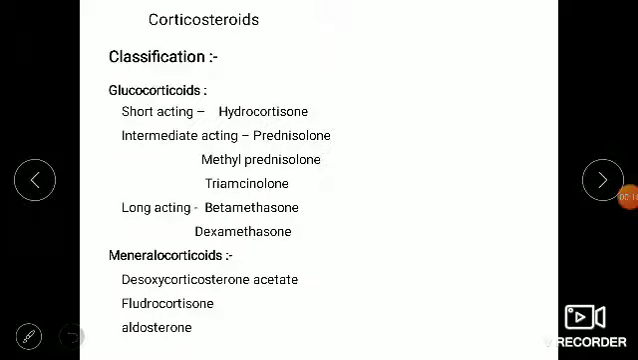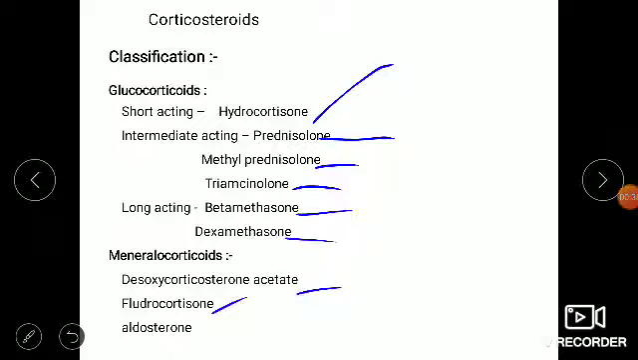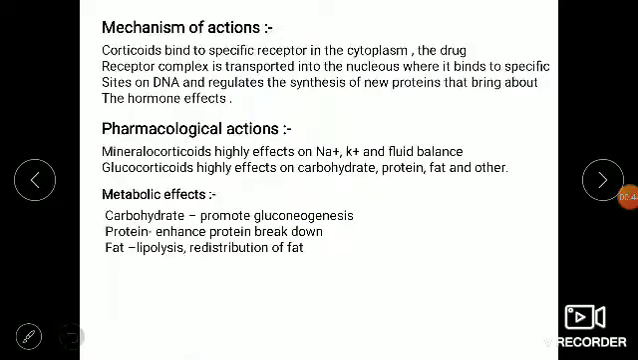Coming to the classification, there are two types: glucocorticosteroids and mineralocorticosteroids. Glucocorticosteroids are hydrocortisone, prednisolone, methylprednisolone, triamcinolone, betamethasone, and dexamethasone. Mineralocorticosteroids are desoxycorticosterone acetate, fludrocortisone, and aldosterone. Among these, hydrocortisone and prednisolone are the important ones.